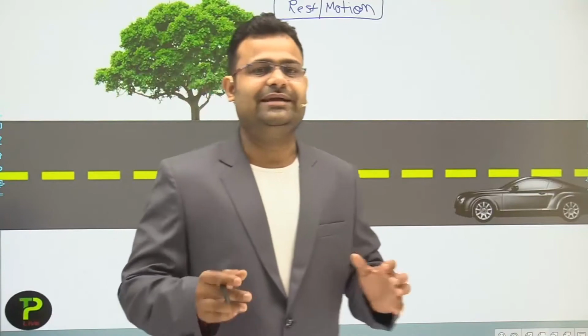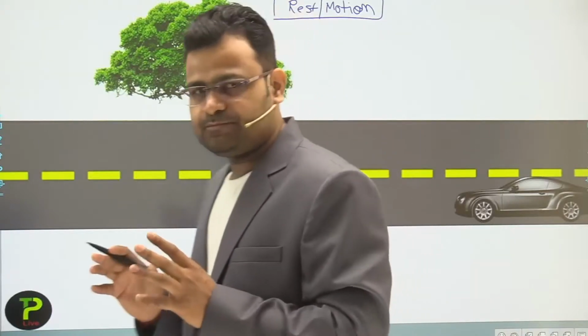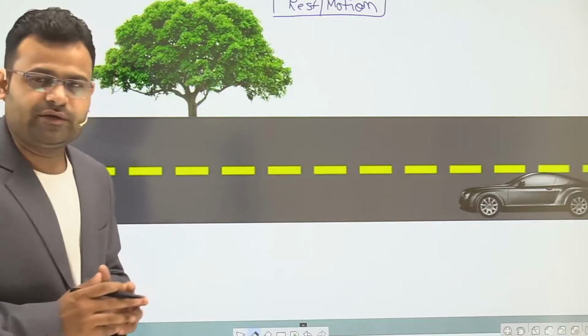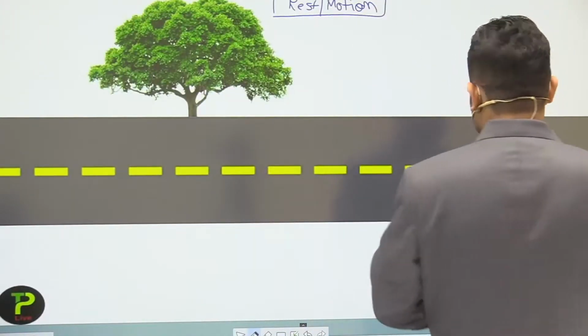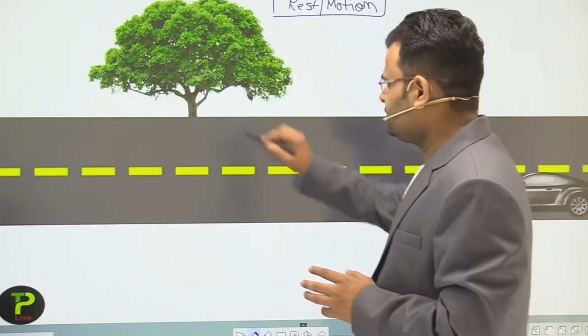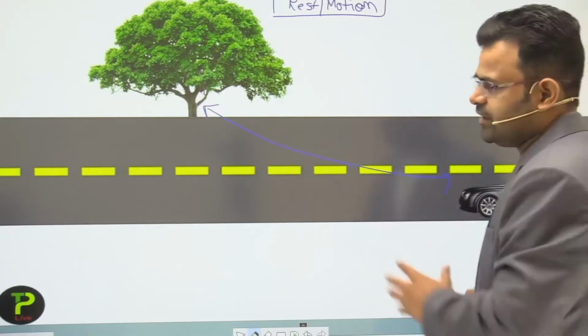To understand that concept, we use some basic life examples. In this picture we consider one tree and one car. At that position, the car is some distance away from the tree.